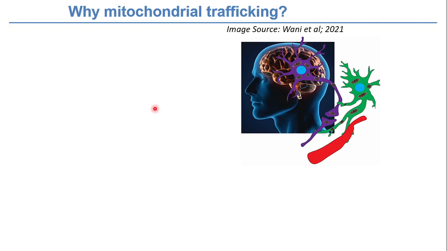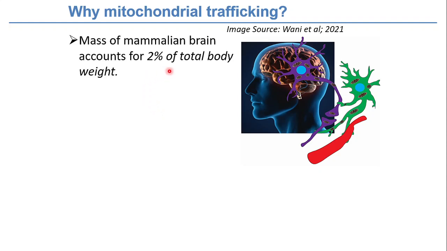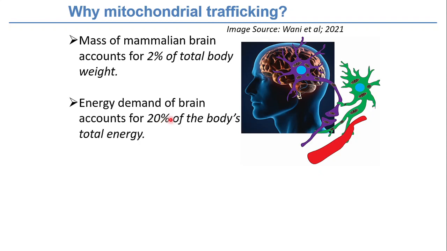And we know the mass of the mammalian brain accounts for 2% of the total body weight, and the energy demand of the same brain is 20%. So 20% is a pretty high amount of energy, right? 20% of the total energy.